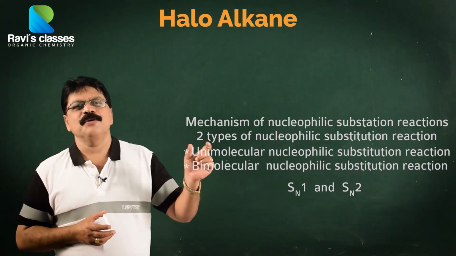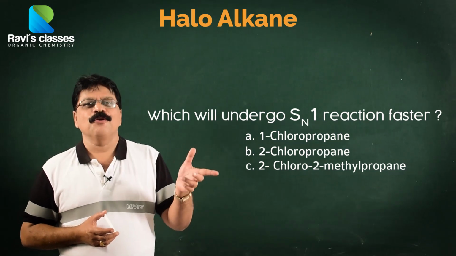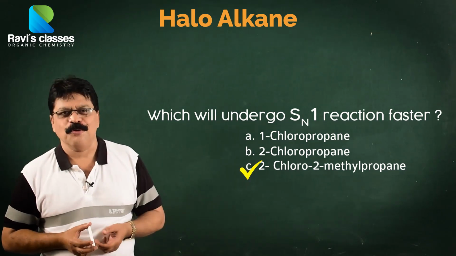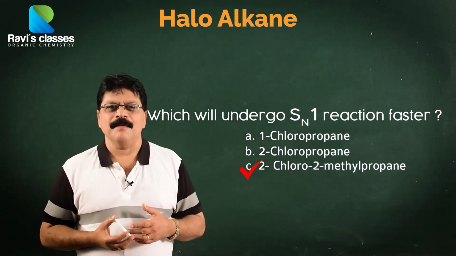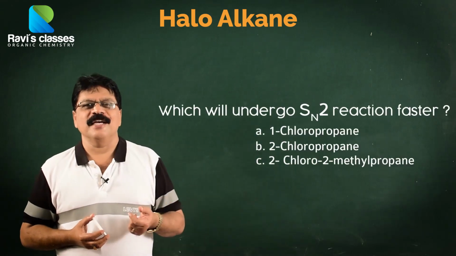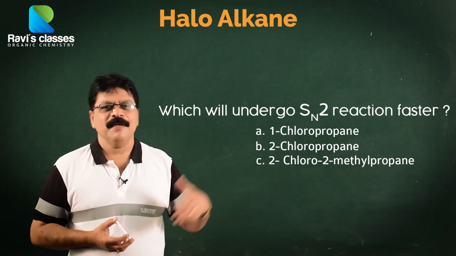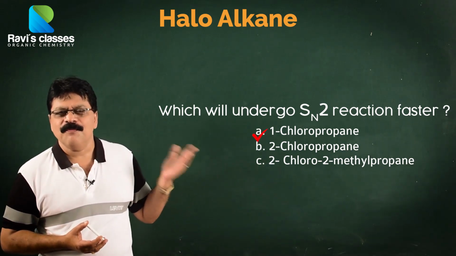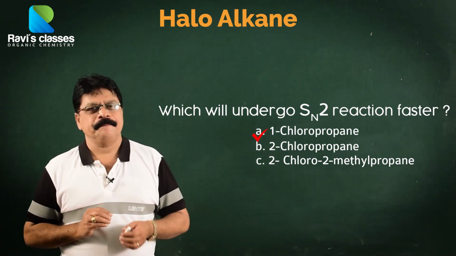So, I am going to just give you a question. Which will undergo SN1 reaction faster: 1-chloropropane, 2-chloropropane, 2-chloro-2-methylpropane? Answer is very simple. It will be 2-chloro-2-methylpropane. Okay. Similarly, they ask you which will undergo SN2 reaction faster: 1-chloropropane, 2-chloropropane, and 2-chloro-2-methylpropane. Very easily we will say it is going to be 1-chloropropane. Okay. This is one interesting thing.